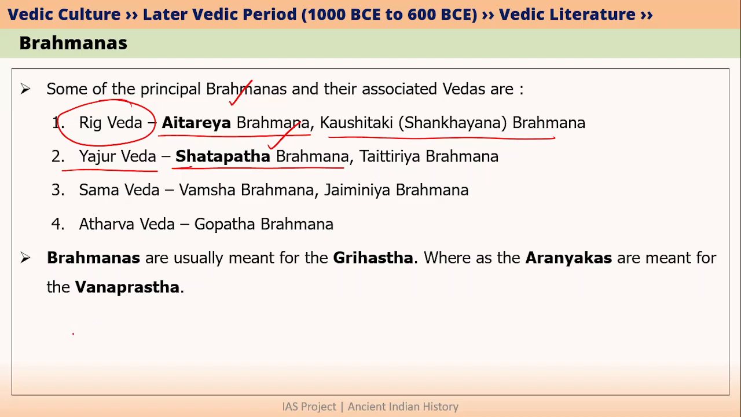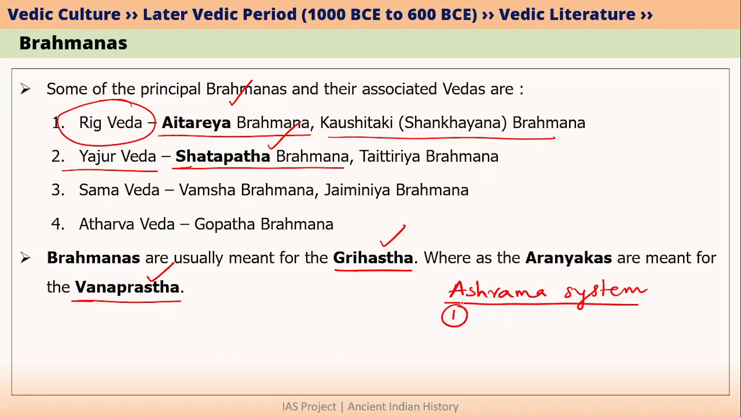Let me give you a brief distinction between Brahmanas and Aranyakas. Brahmanas are actually meant for Grihastha people, whereas Aranyakas are meant for Vanaprastha people. We did not talk about what is Grihastha and what is Vanaprastha yet. We will talk about that when we discuss the Ashrama system of Hinduism. But let me give you a brief information about the Ashrama system. The Ashrama system simply says that human life is divided into different parts. For example, initially it says that human life has to go through what is called Brahmacharya. Brahmacharya simply means bachelorhood. It also can be understood as student life.